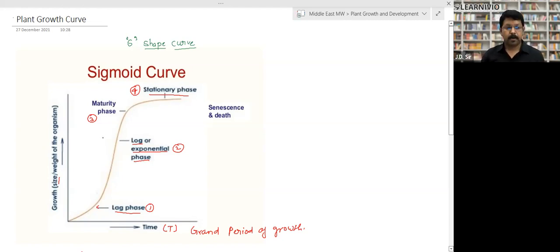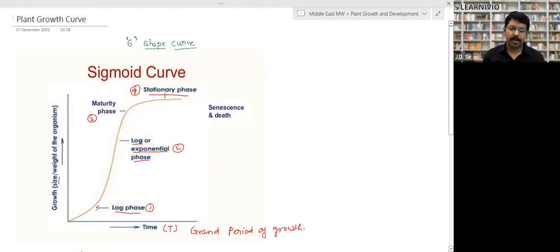Now look, what does it reflect? On the lower axis we have taken the time, and on the upper axis we have taken the growth, in terms of size, weight of the organ and all that, right? In the initial days, a small seed germinates and a small organ develops, so the growth is slow, right? When it develops slowly, it grows slowly. This is called the lag phase.